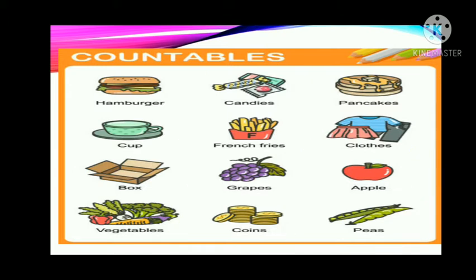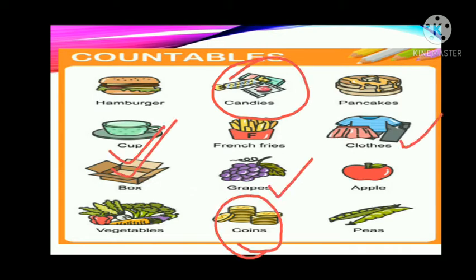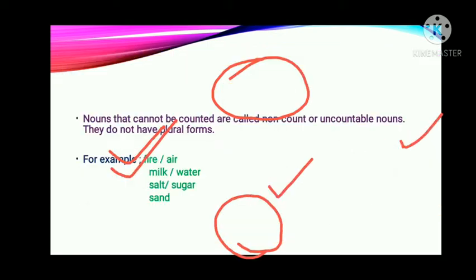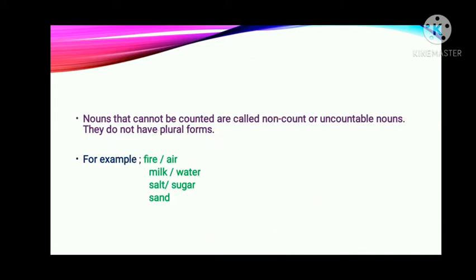When you look these examples carefully, you can have easily idea that how you will count these. Okay, like we are talking about candies, you can count 1 candy, 5 candy, 6 candy. You can count your cups. Yes, you can count clothes, you can count grapes, you can count coins, and all these are countable nouns.